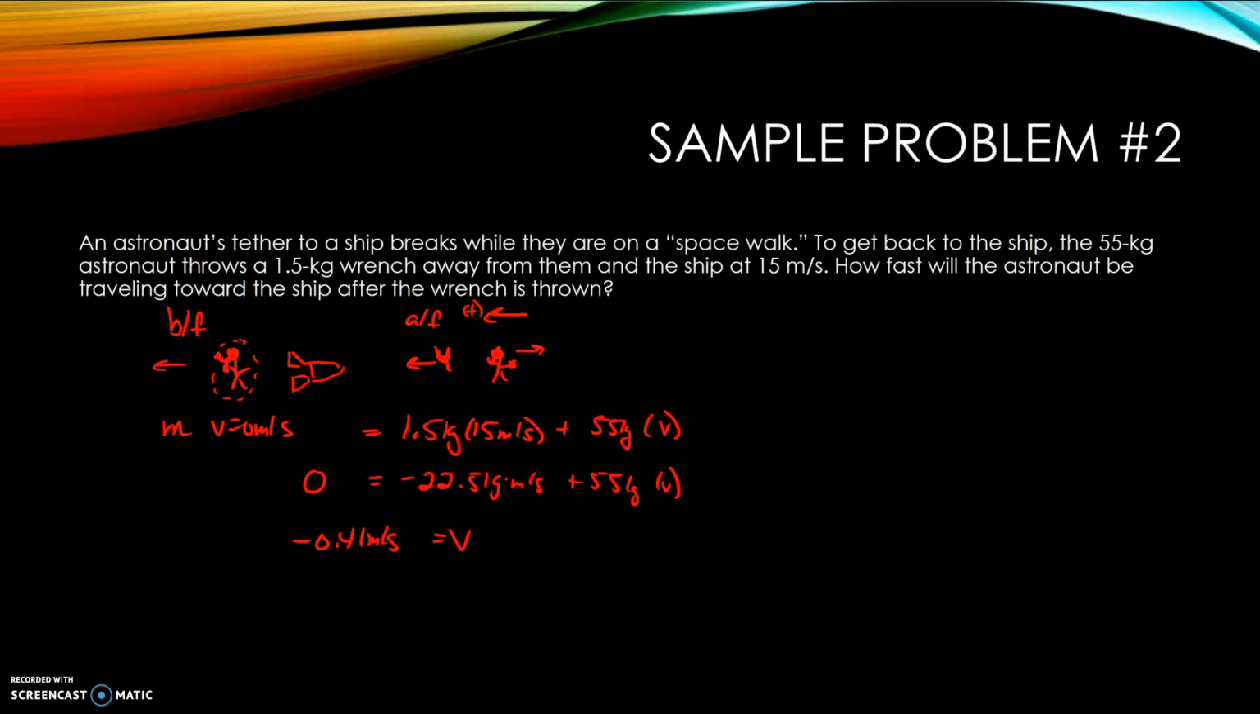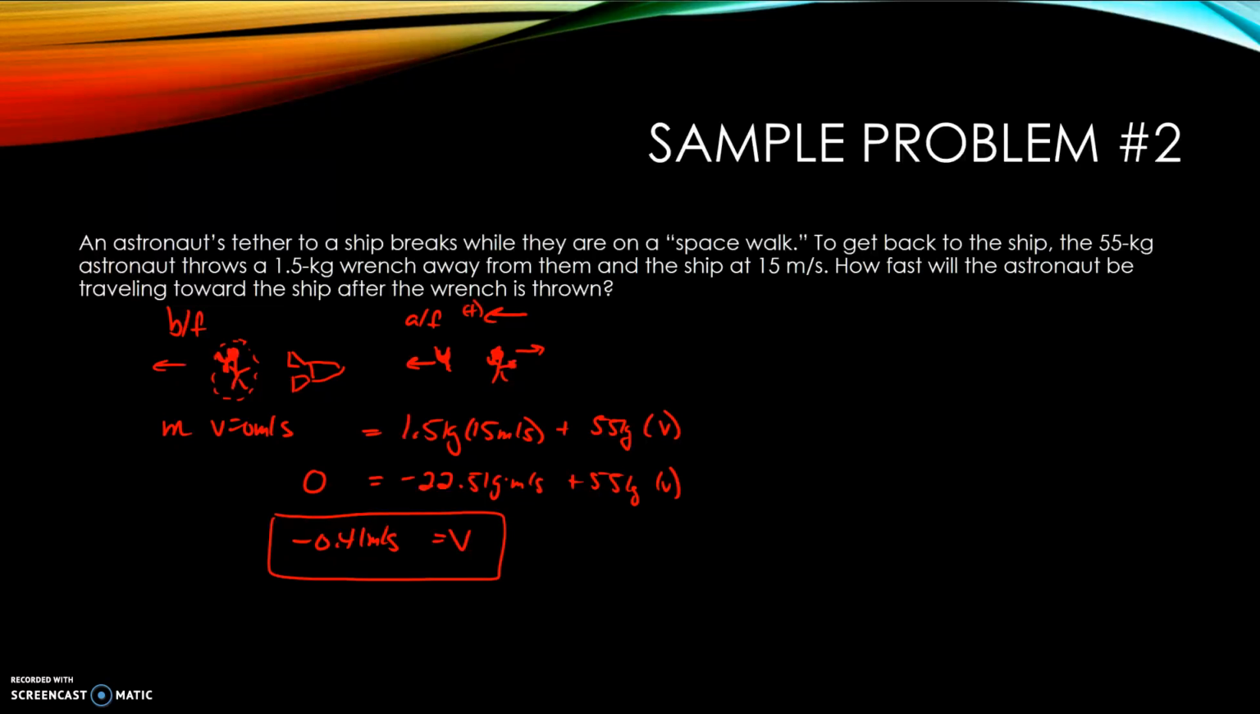So it's going to take them a little bit to get back to that ship, probably. But they will get back to the ship, and they'll be saved, and everyone will celebrate. So this negative, once again, means that the astronaut is going to travel in the opposite direction from positive. So these are two examples, kind of exploding examples.